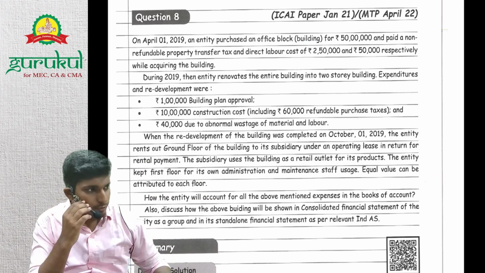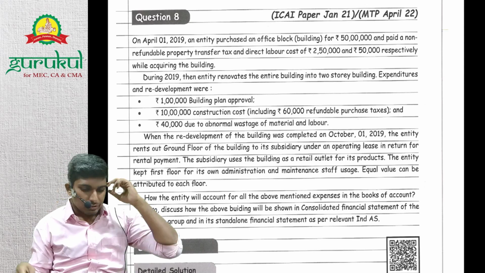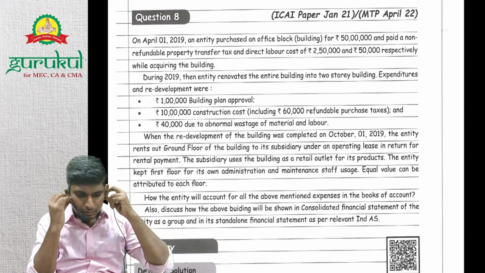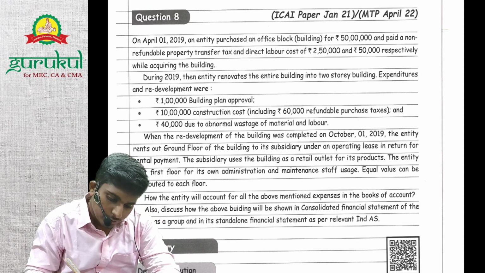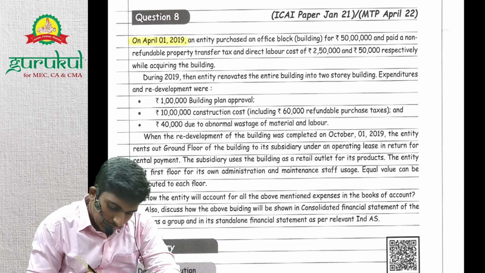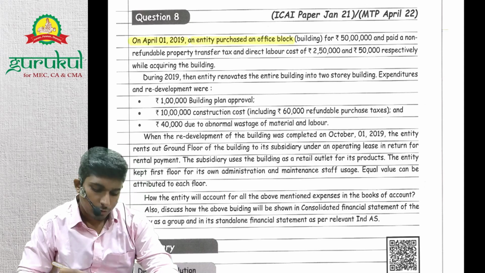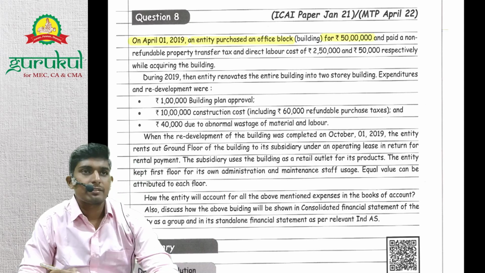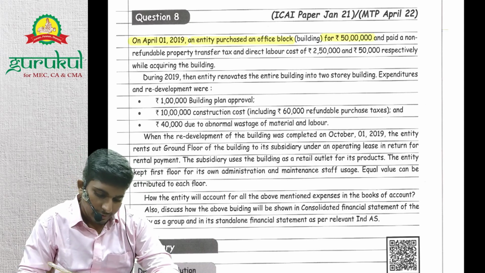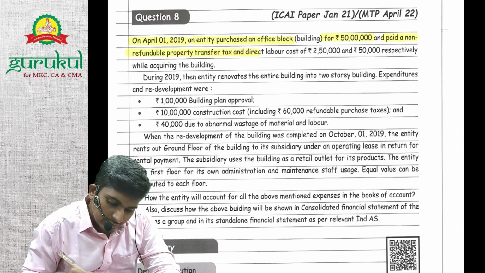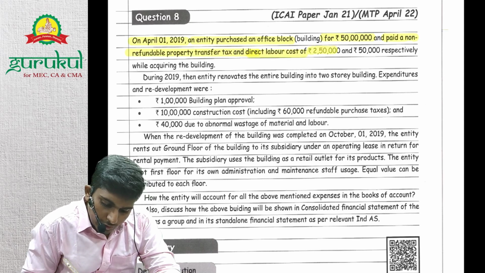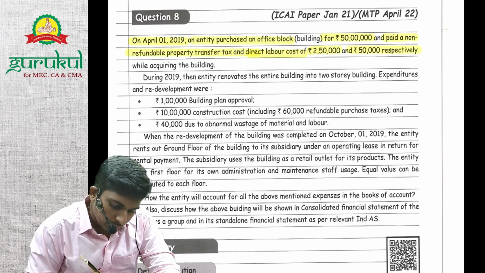Okay, so let's move on to the next question. Question number 8. An entity, on 1st April 2019, purchased an office block building for rupees 50 lakhs. So they have purchased a building and paid a non-refundable property transfer tax and direct labor cost of 2 lakh 50 thousand and 50,000 respectively while acquiring the building.